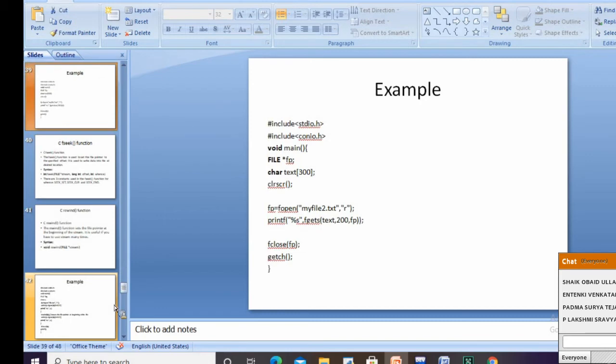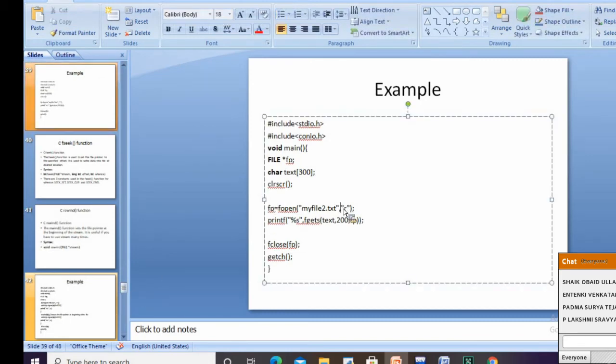Then we have an example for this. See, character text. This is a character array text. Then I'm opening a file, myfile2.txt, in the read mode. When you are opening a file in read mode, you have to create the file manually and then perform the operation.